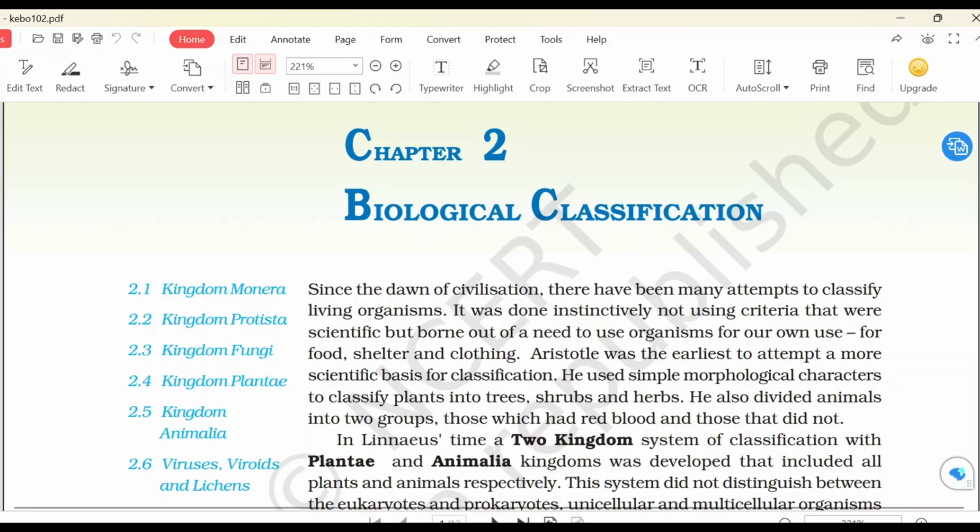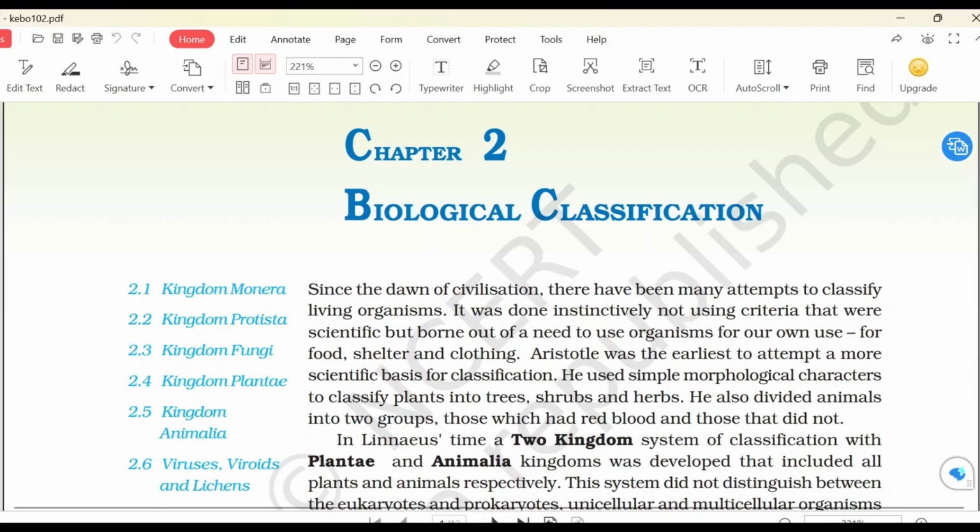So let's start. Since the dawn of civilization, there have been many attempts to classify living organisms. It was done instinctively, not using criteria that were scientific, but born out of a need to use organisms for our own use, for food, shelter, clothing, etc. So, the first type of classification was based on how we use organisms. For example, cows were used for agriculture, some plants were used for food. So, based on that, these are fodder plants, these are food plants, these animals give us clothing, these animals give us milk. Like that, the classification was done.